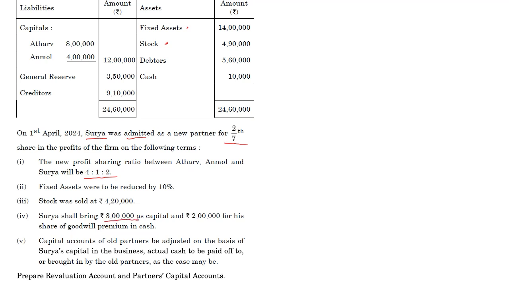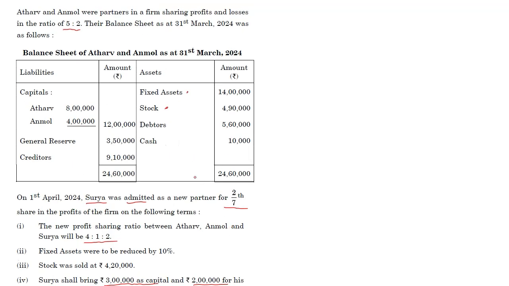Surya will bring in 3 lakhs as capital, 2 lakhs for goodwill premium. Capital of all partners will be adjusted on the basis of Surya's capital. Okay, on the basis of Surya's capital. Actual cash to be paid off or brought in by the old partners. It's an easy question, don't worry. All right, they've asked us for a revaluation account and partners capital account.